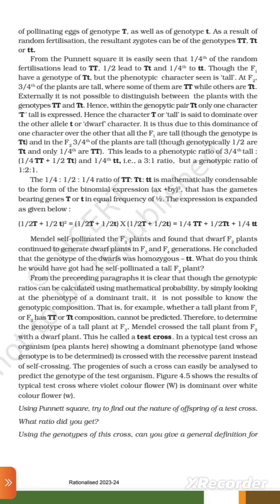In a typical test cross, an organism, a plant here, showing a dominant phenotype and whose genotype is to be determined is crossed with the recessive parent. Instead of self-crossing, the progenies of such a cross can easily be analyzed to predict the genotype of the test organism. Figure 4.5 shows the result of a typical test cross where violet flower color capital W is dominant over white flower color small w. Using a Punnett square, try to find out the nature of the offspring of a test cross. What ratio did you get? Using the genotype of this cross, can you give a general definition for a test cross?